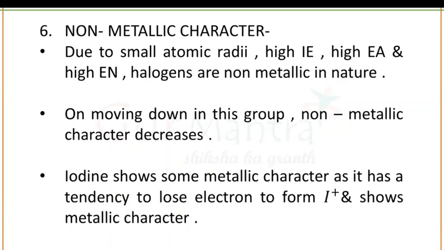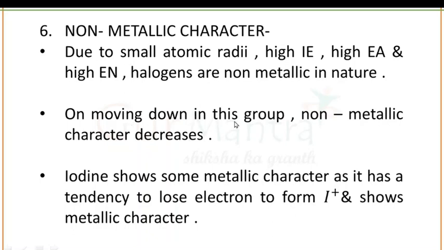Next is a very important property, that is non-metallic character. Due to small atomic radii, high ionization enthalpy, high electron affinity and high electronegativity, halogens are non-metallic in nature.